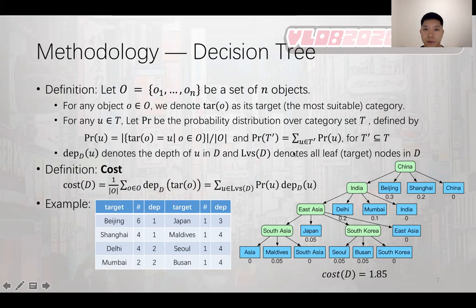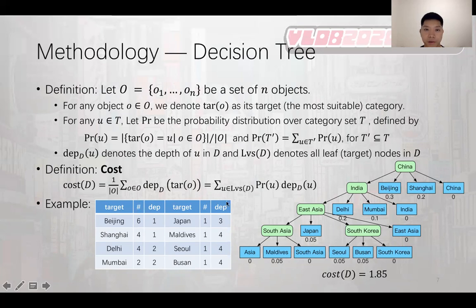For a subtree in T, its probability is defined as the sum of all probabilities of nodes in that subtree. It is easy to see that for one target node in the decision tree, the number of questions to ask humans equals the depth of the target node.